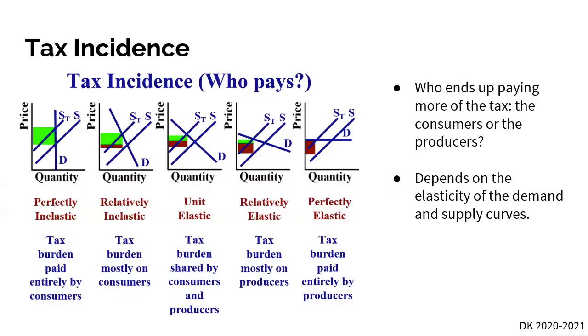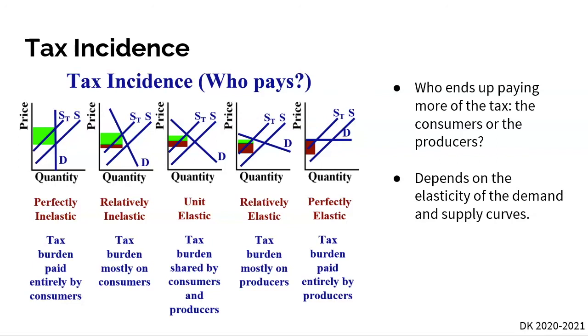So the last thing that we're going to talk about is something called tax incidence. And this is going to be pretty short. Basically, all tax incidence is telling us is who is going to pay more of this excise tax, the producers or the consumers.